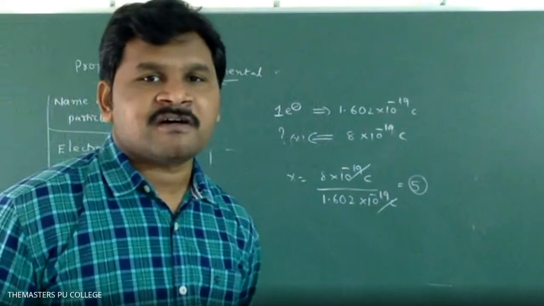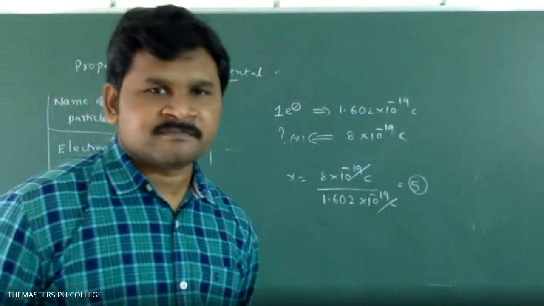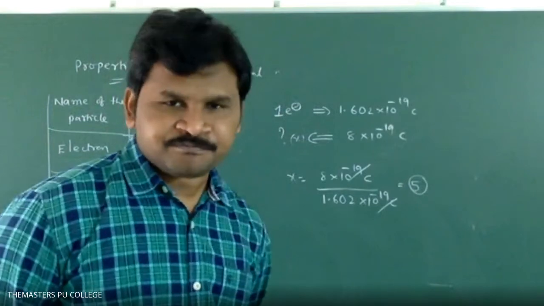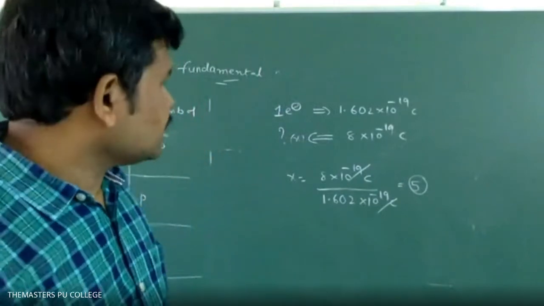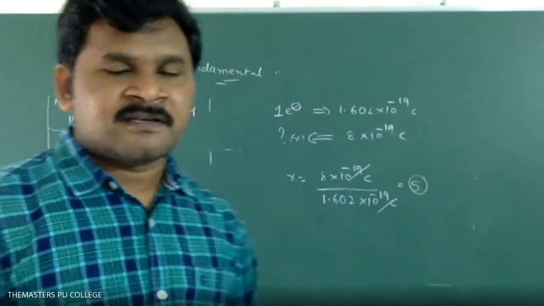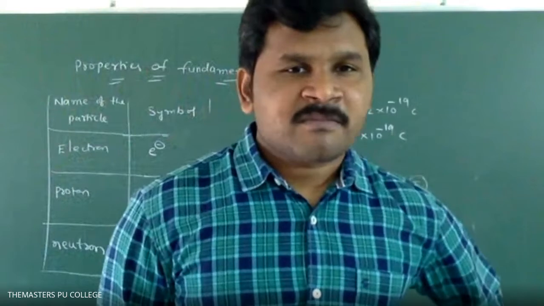Yes, sir. So if you know the oil drop charge, we can calculate how many electrons are there in that. So this is about the question related to the oil drop experiment. Next side heading, atomic models.